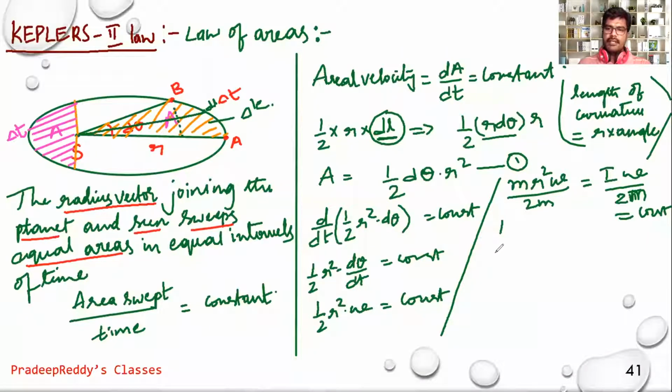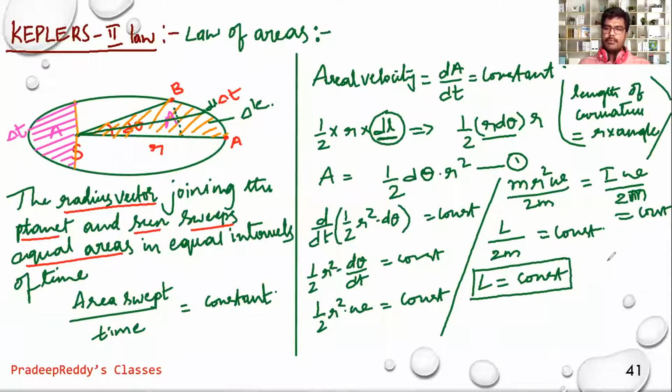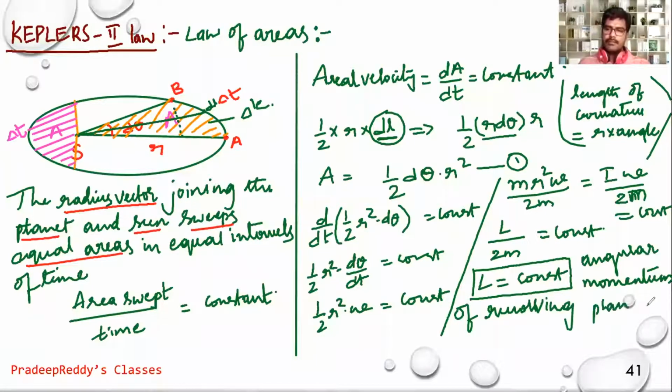I omega is L. L divided by 2m is equal to constant, which results in L is equal to constant, because 2m, m is the mass of the planet, 2 is also constant. So L is equal to constant. This is what? Angular momentum of a revolving planet is constant.